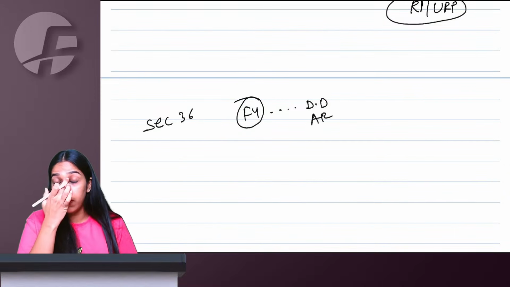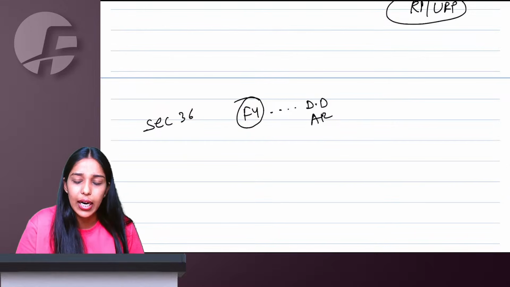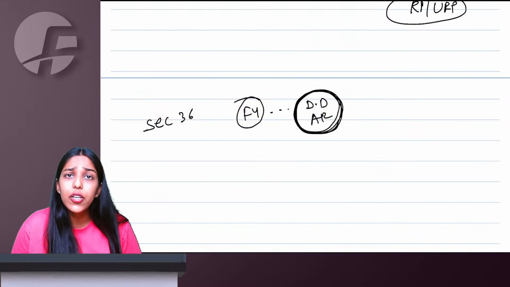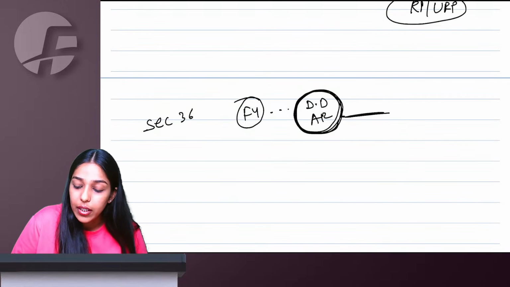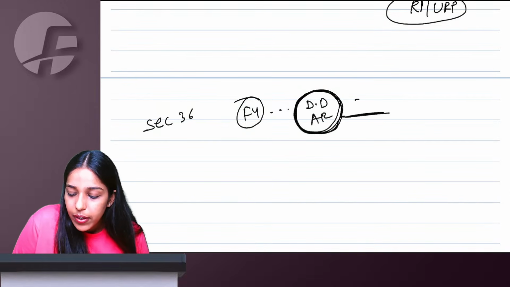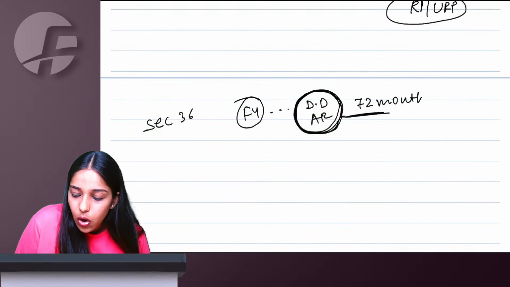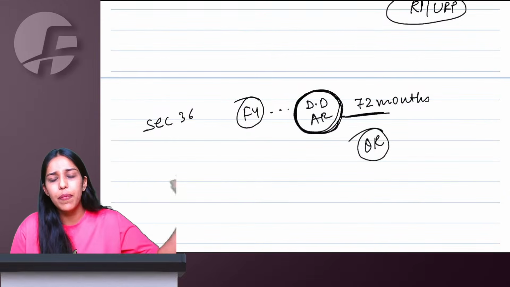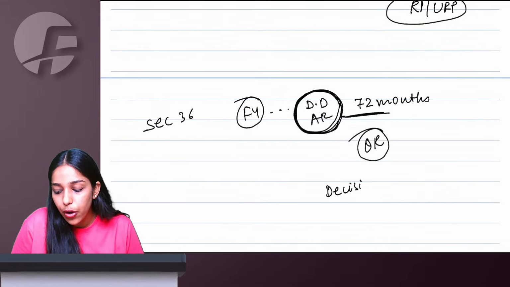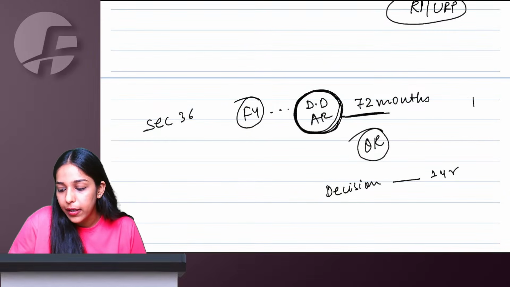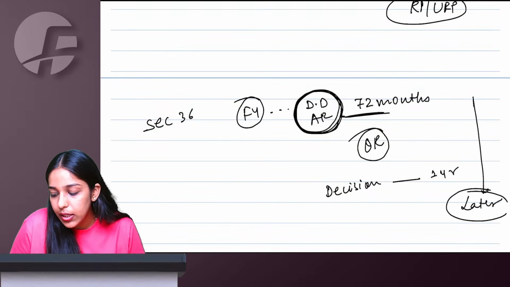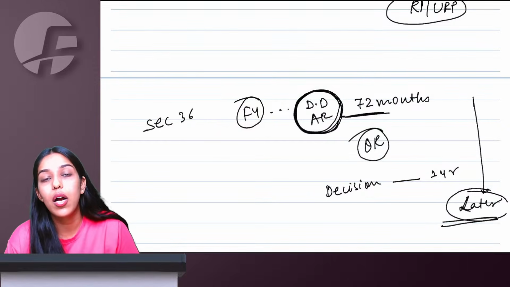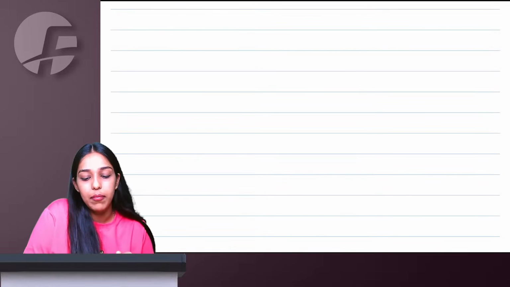Generally 31st December. If the question gives some extended due date, you take that. So whatever is the due date to file the annual return after the end of the financial year, from that due date, we say till 72 months you have to maintain your accounts and records. Or if your case has gone for some scrutiny, inquiry, or inspection, then whenever the decision or order comes, 1 year from there, whichever is later, till this period, as per section 36, you have to maintain your accounts and records.